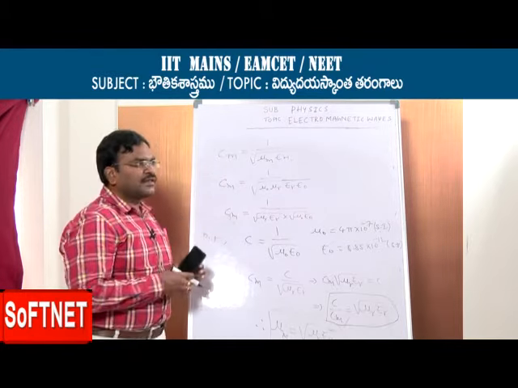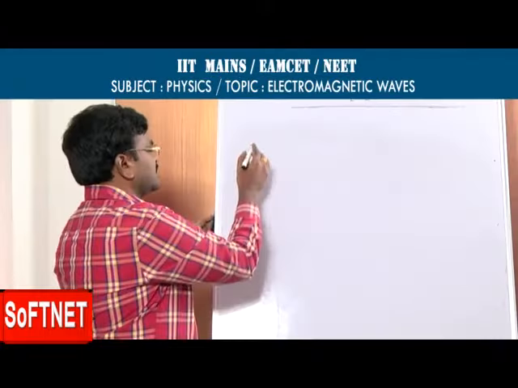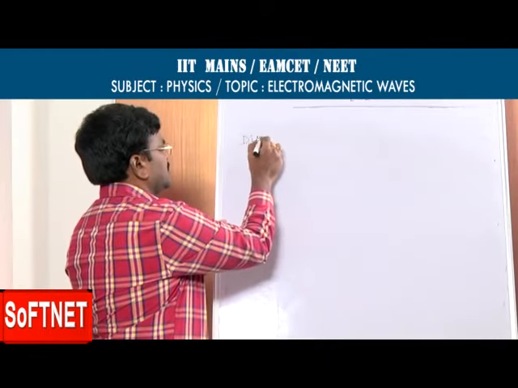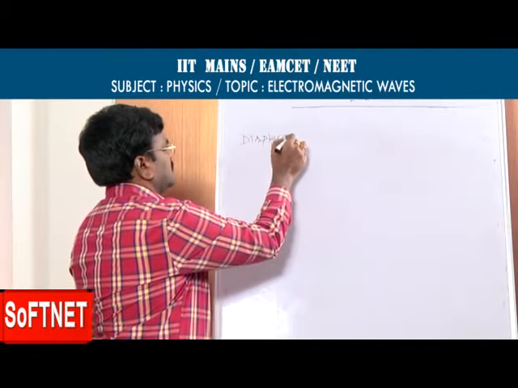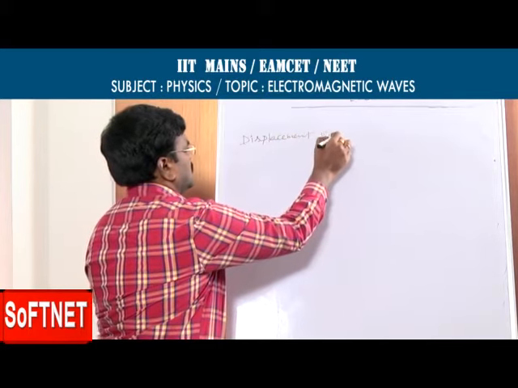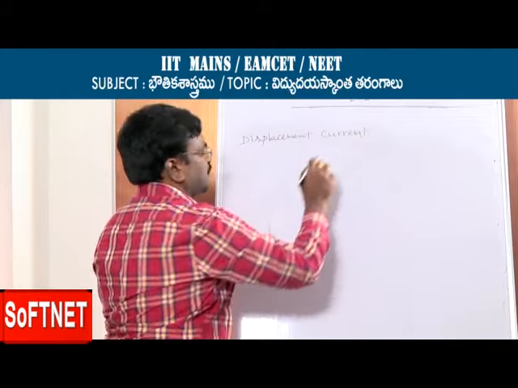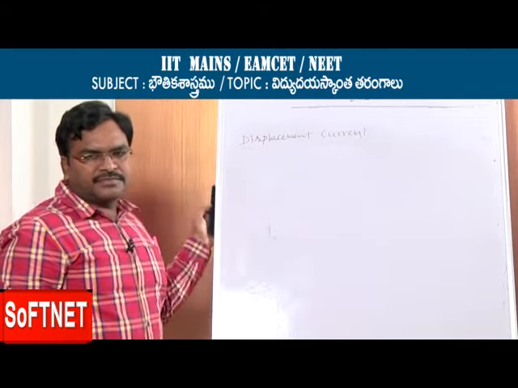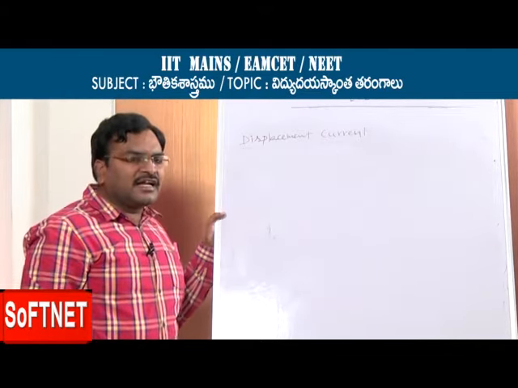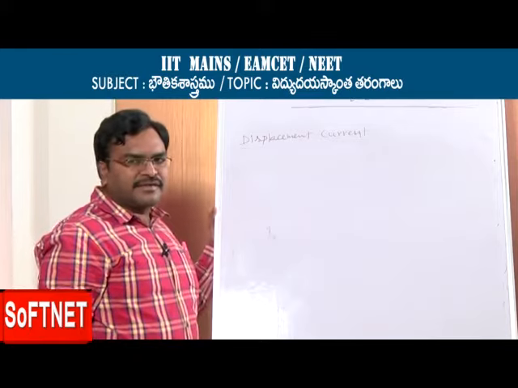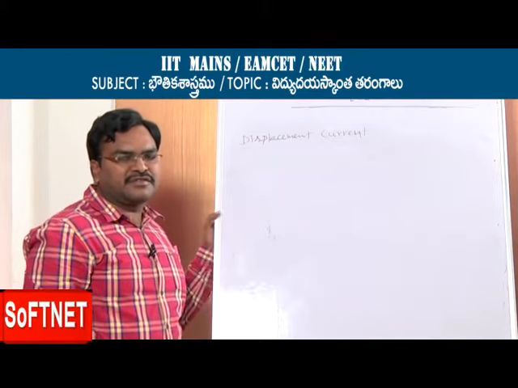Now discuss displacement current. Already I explained electromagnetic waves. How do we get electromagnetic waves?